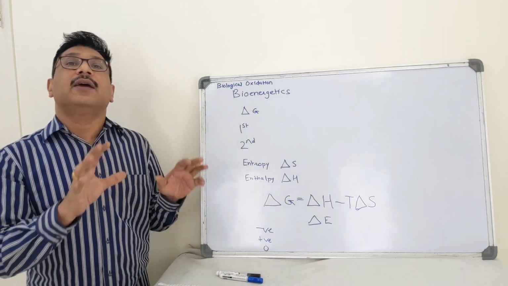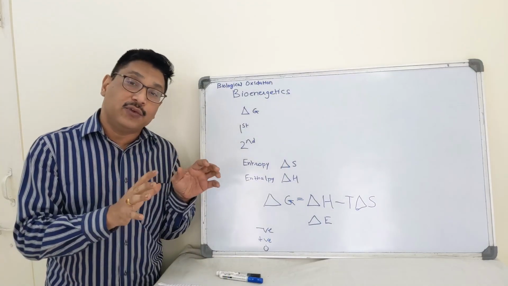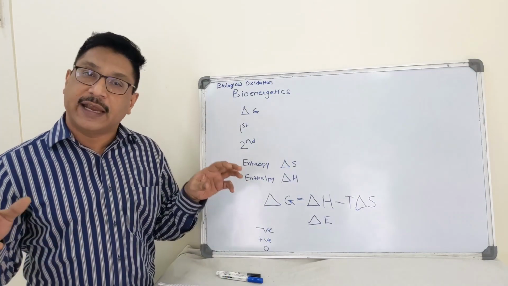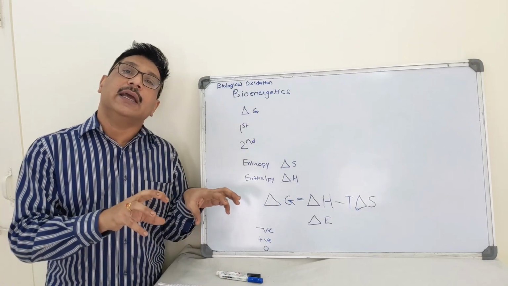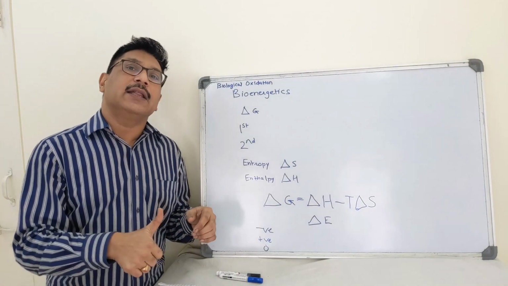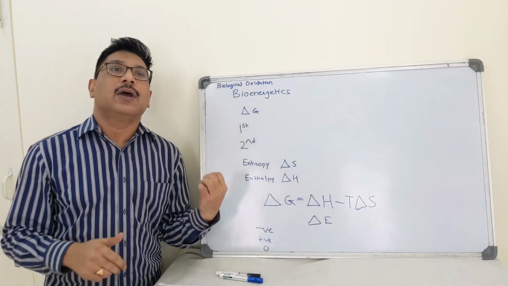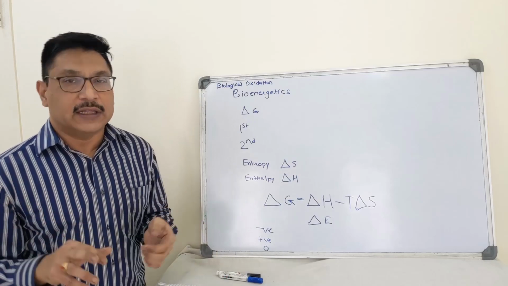Also it states that one form of energy can be transferred into another form. We are using chemical energy for various reactions, and this chemical energy can be transferred into electrical energy or mechanical energy or other forms of energy.